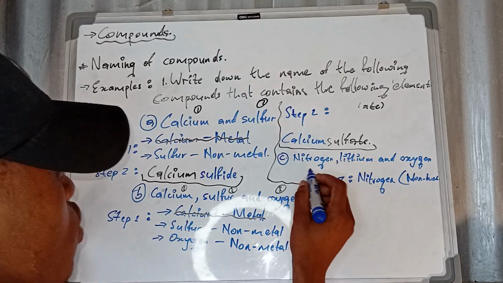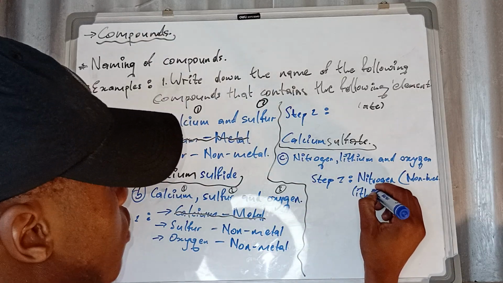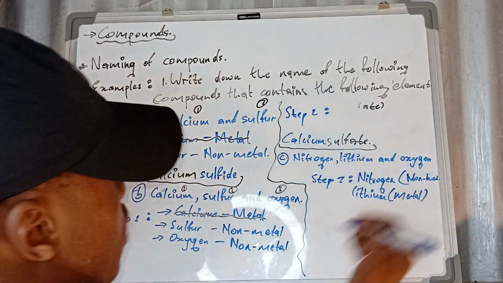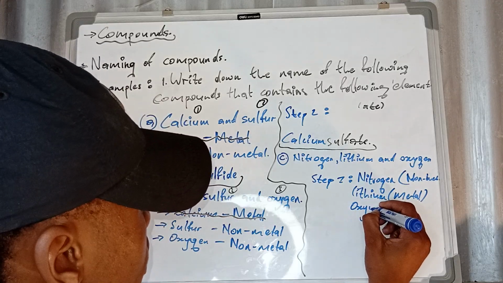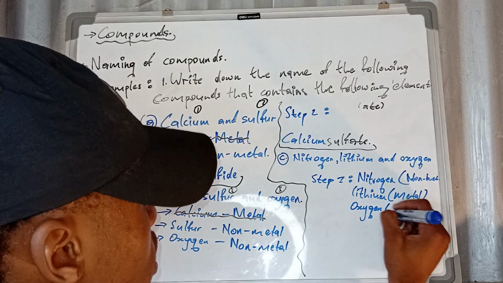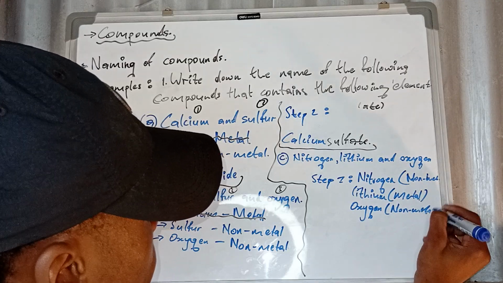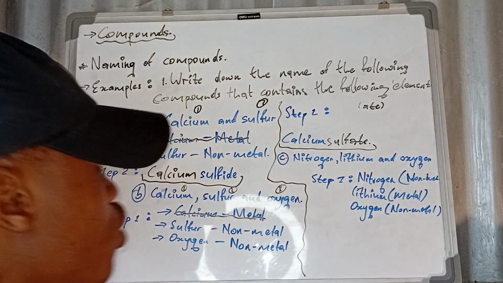And then let's come to this one now. Lithium. Lithium is a metal, if you can check that on your periodic table. And lastly, we have oxygen. Oxygen is a what? A non-metal. Now, I hope you're fine. Okay, now talk to me.